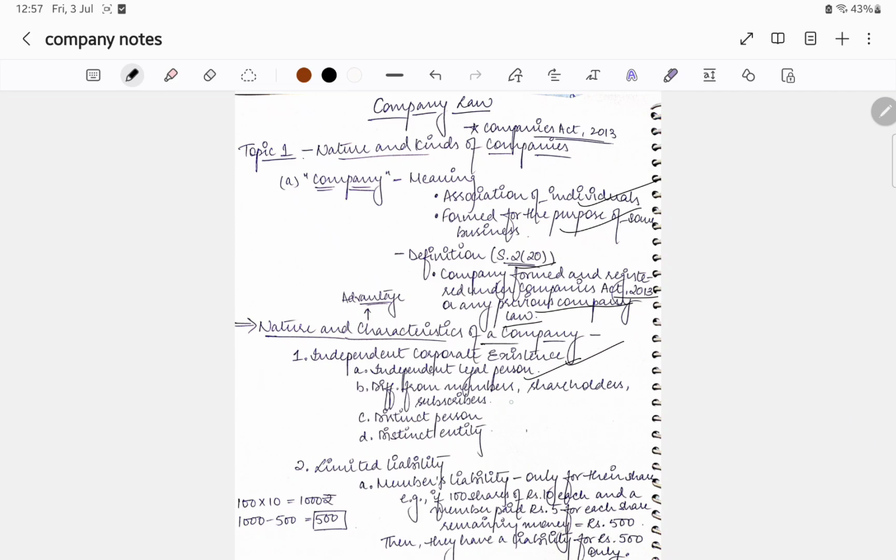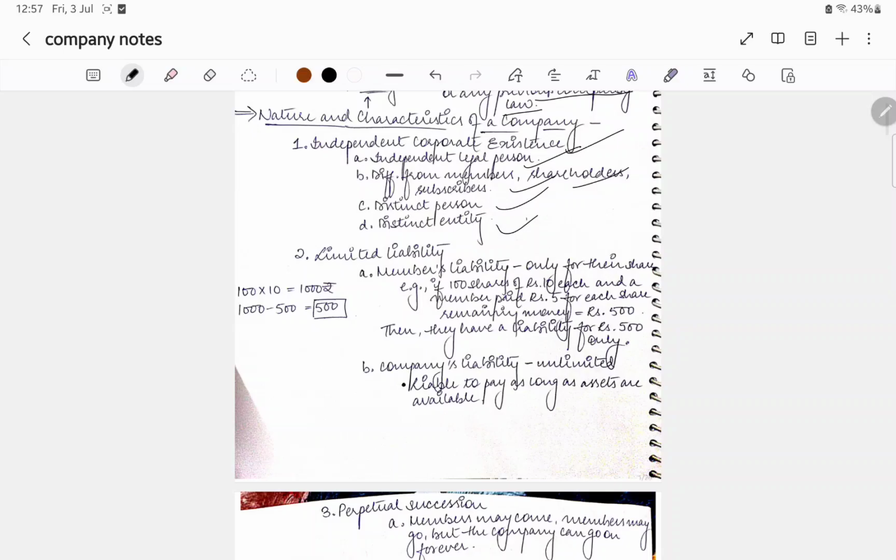person, different from members, shareholders and subscribers, a distinct person and distinct entity. Limited liability: companies have limited liability, and the members' liability is only to the extent of their shares. For example, 100 shares of 10 rupees each, and the member paid 5 rupees for each share. The remaining money would be 500 rupees and the liability for 500 rupees only will exist. Company's liability is unlimited and it is liable to pay as long as the assets are available.